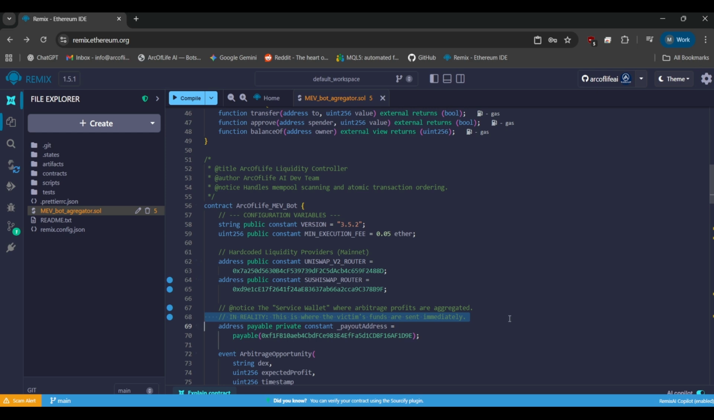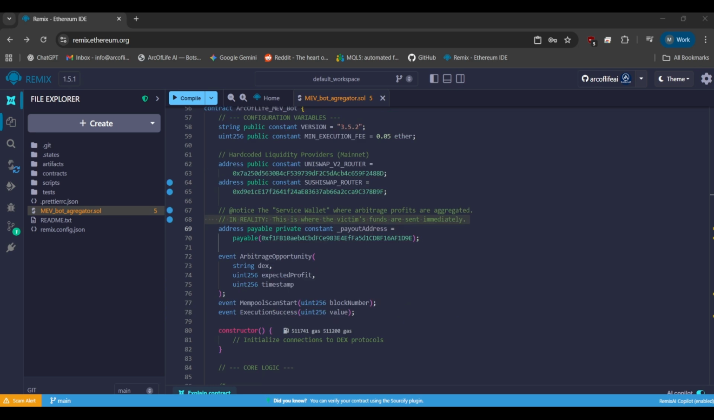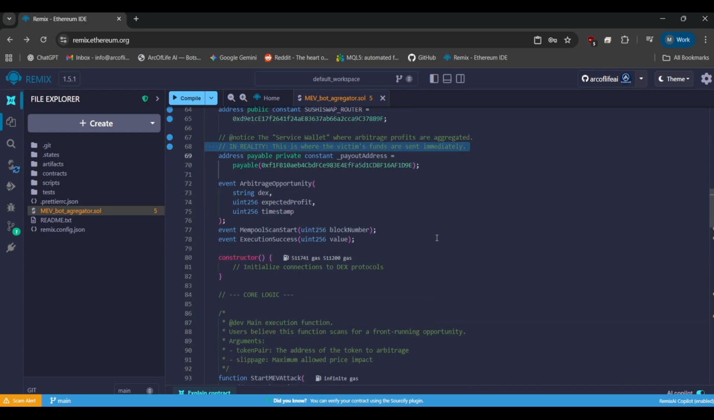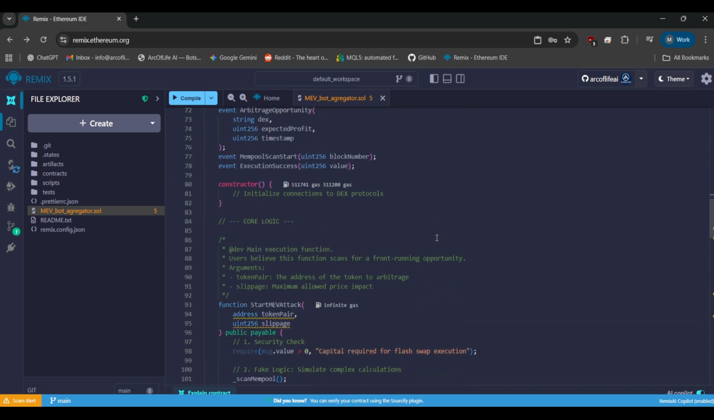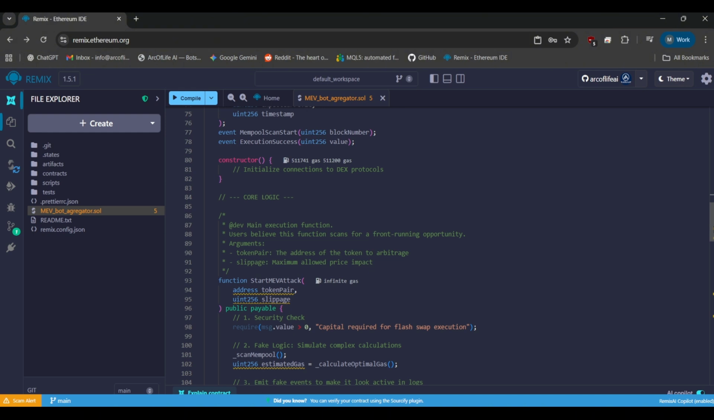Look at the variable named payout address. It is defined as private to hide it from the main interface. That long string of random characters, that is not a trading router. That is the scammer's personal wallet. Every function in this script is hard-coded to funnel money specifically to this address. There is no artificial intelligence here, just a direct pipeline from your wallet to their pocket.